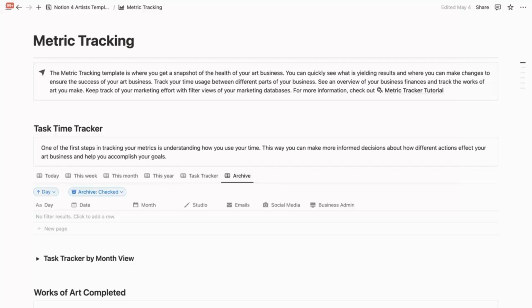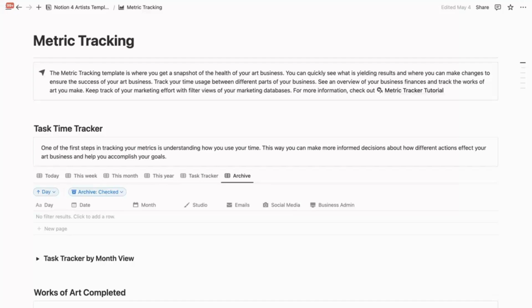As artists, we are fueled by our creativity, and one of the most important parts of our practice is being in the studio. But as we are also working artists, numbers can be a key and important ally in making decisions and better understanding ourselves, our practice, and the art world at large. So, to help you in this process, we created a metric tracking section. This section is a starting point to track key numbers or information about yourself and your business to help you make more informed and sustainable decisions in your art business.